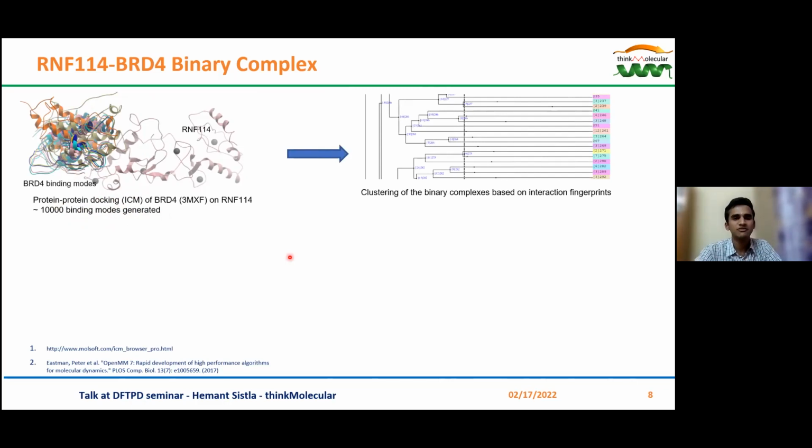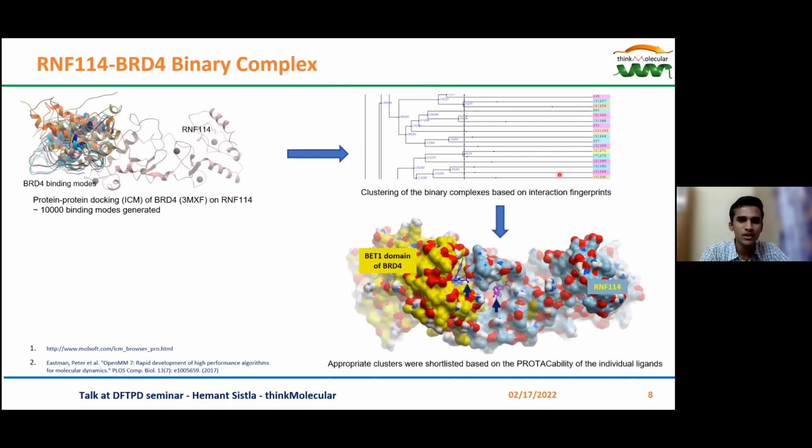These interaction fingerprints are nothing but a representation of the different patterns in the interaction between the bromodomain protein and RNF114. The different colors you can see here all represent the different clusters. So what we did was take cluster centers from these clusters, and then based on the docking score and the interaction energy, we shortlisted these cluster centers. And then we got a couple of binary complexes.